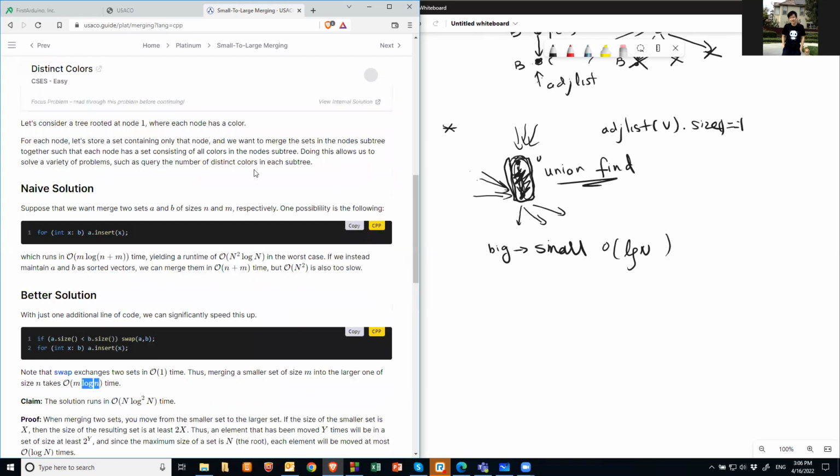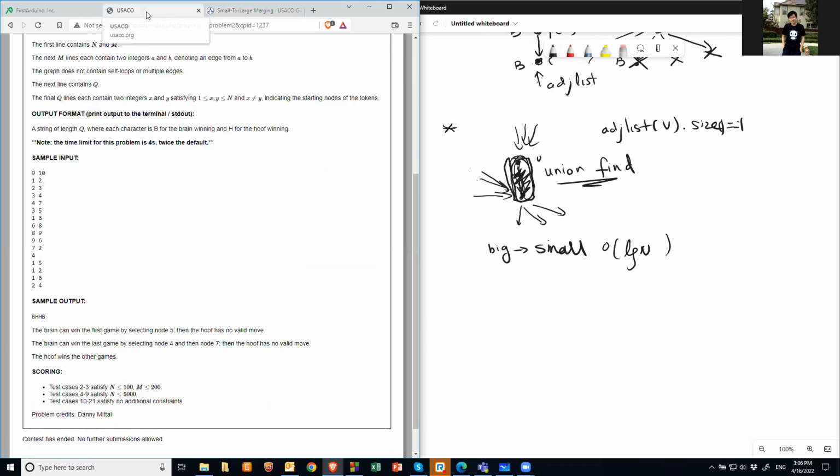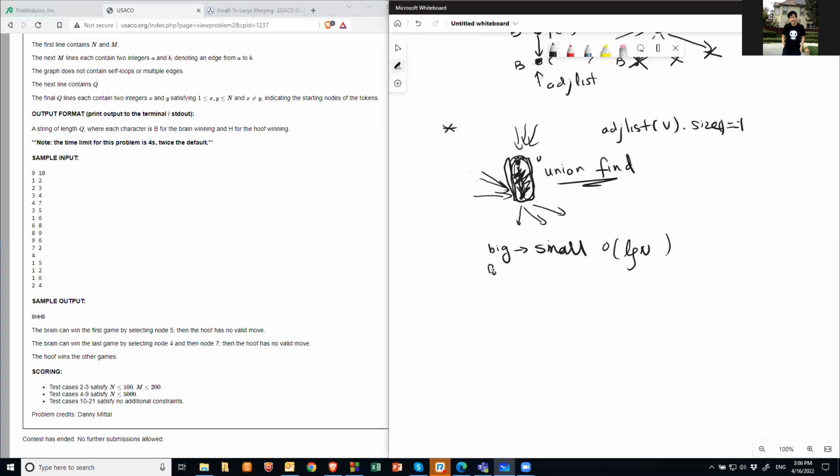I call it big to small. It's the same thing. Basically, you keep big in the log n, right? Because when you do an insert, it's log of this, right? You insert the small one. Okay, I should draw this one. Insert small one into it, so you have m of log n, right? So once you merged all those nodes together,